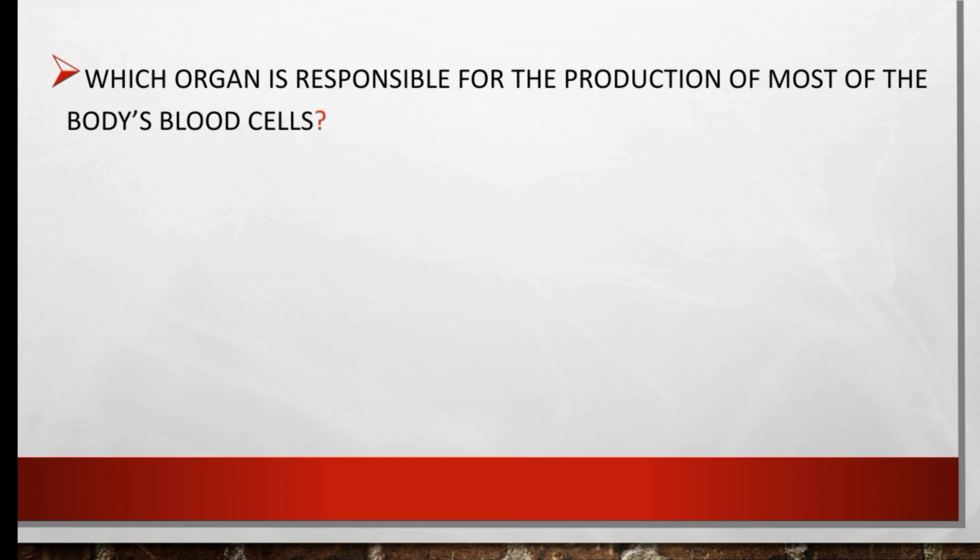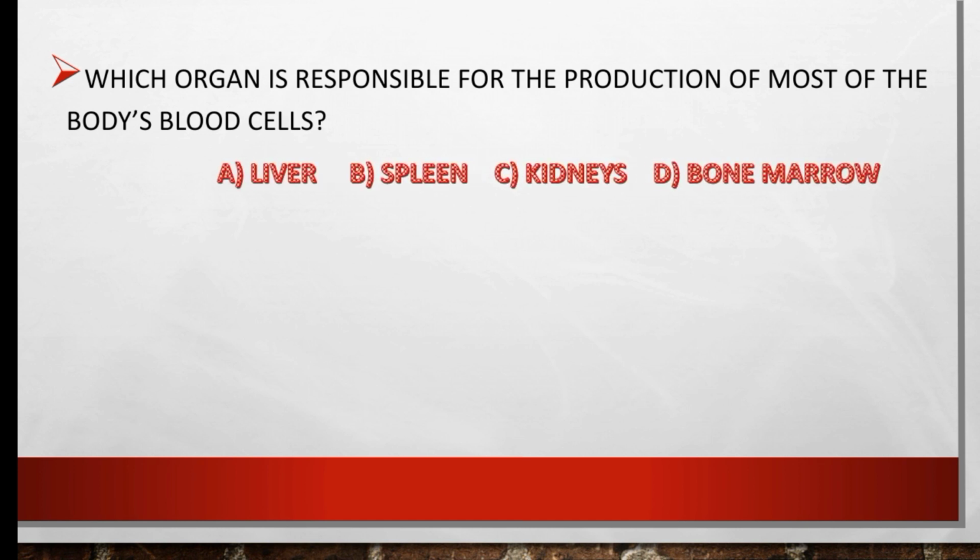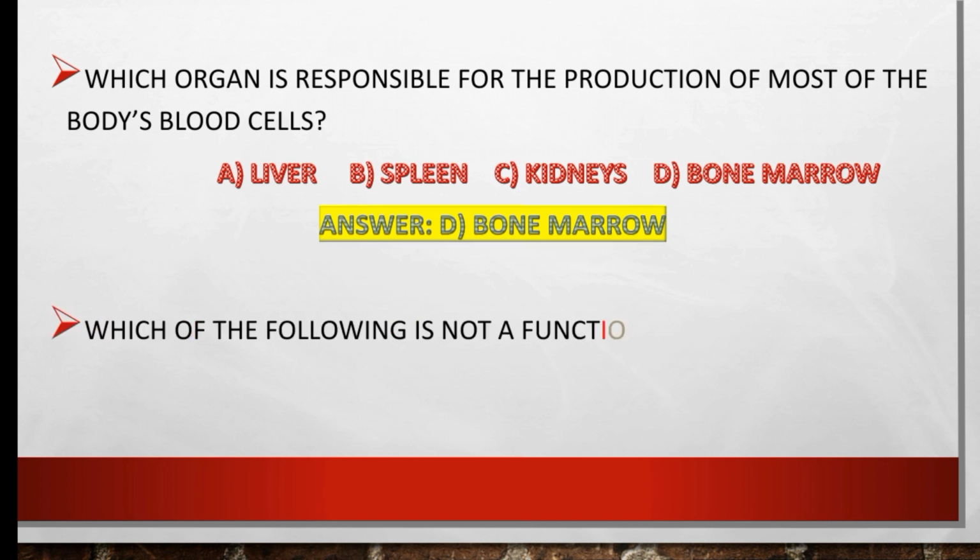Which organ is responsible for the production of most of the body's blood cells? Liver, spleen, kidneys, or bone marrow? So the right option is bone marrow. Bone marrow is responsible for the production of red blood cells.